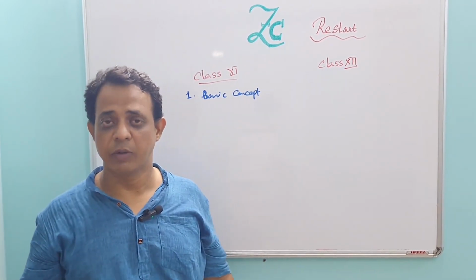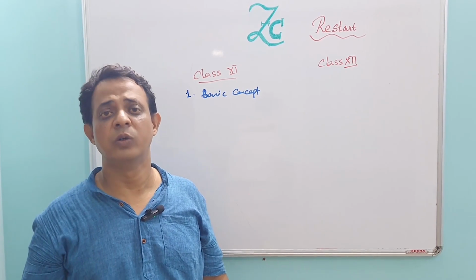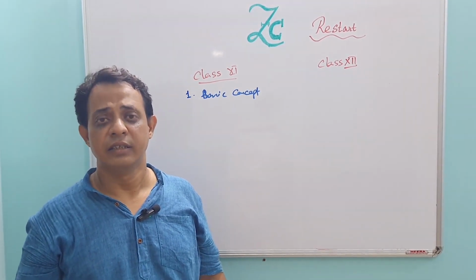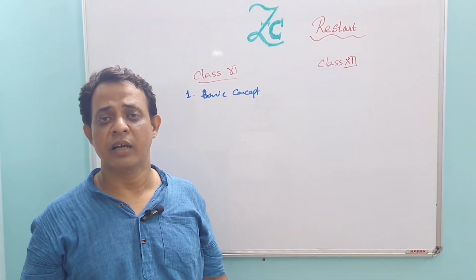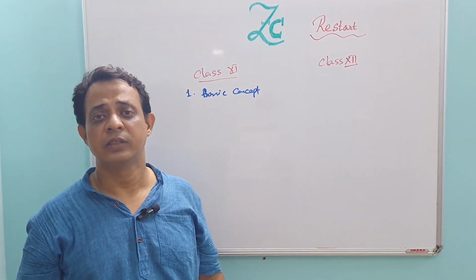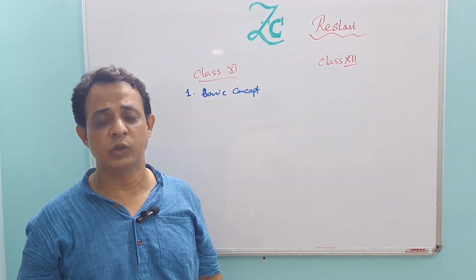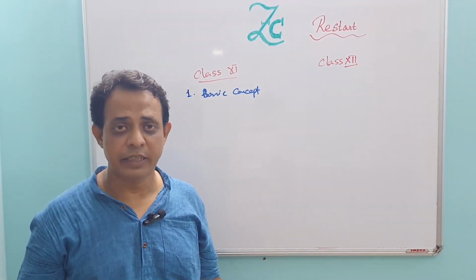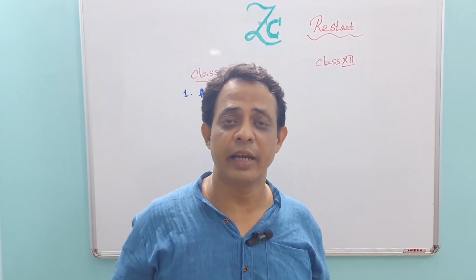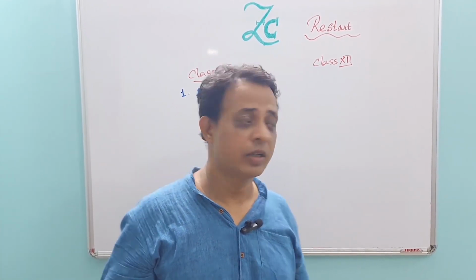The concept of the mole, Avogadro number, atoms, molecules, atomic number, atomic mass unit, gram atomic weight, equivalent weight, normality, molarity, so many concepts. And this chapter is interrelated with many other chapters of class 11 and 12.